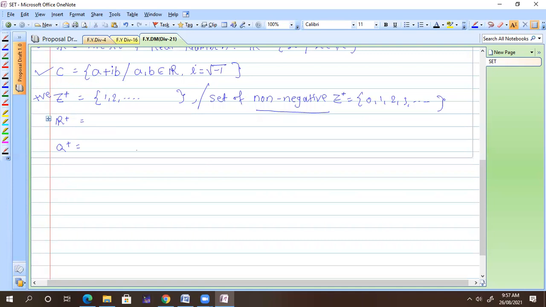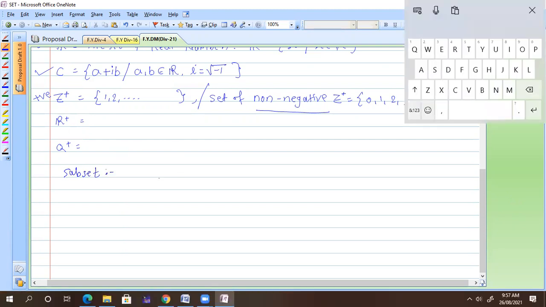Now tell me, which one is a subset of which one? What is the definition of subset? Every element of A which is also an element of B. Okay, very good. So when I say that set A is a subset of set B, this implies, this is the sign of implies, for all A belongs to A gives us,